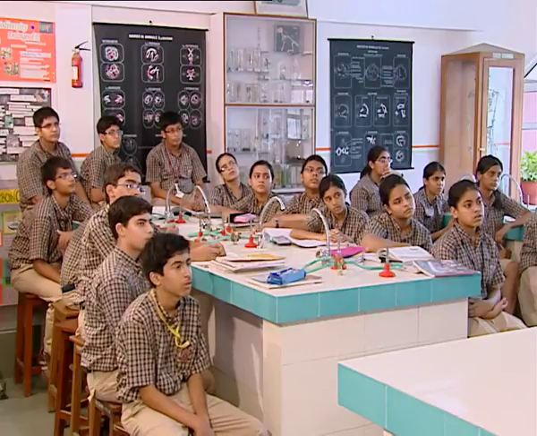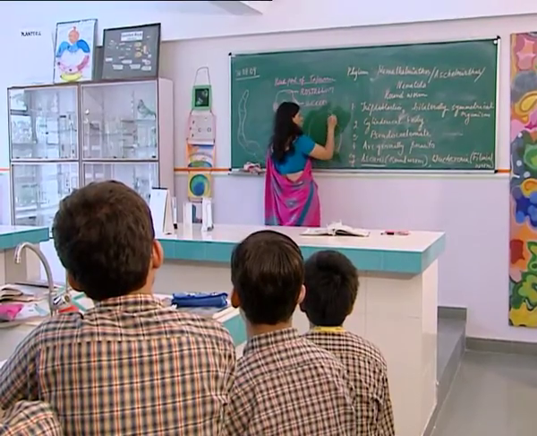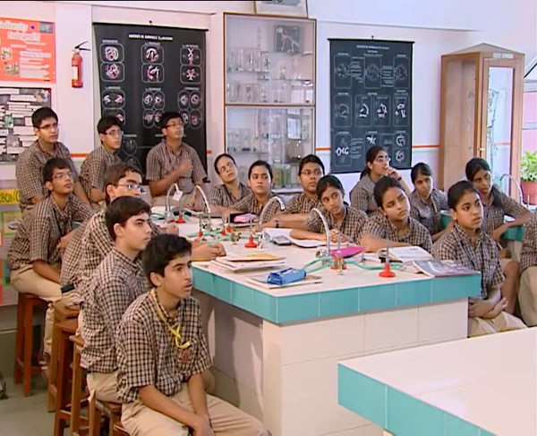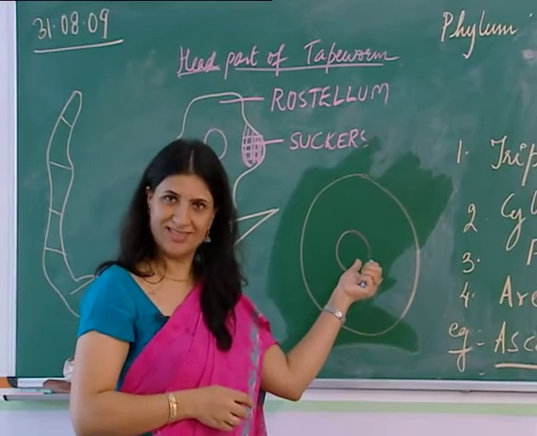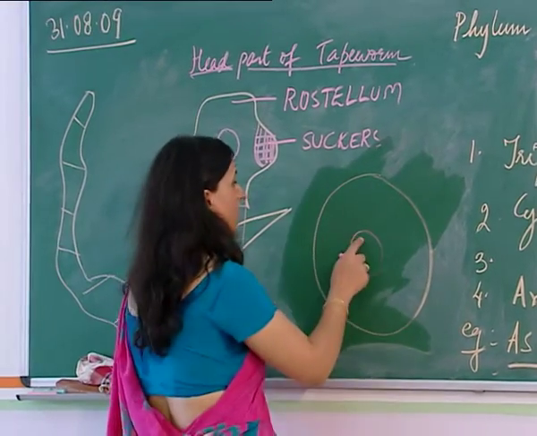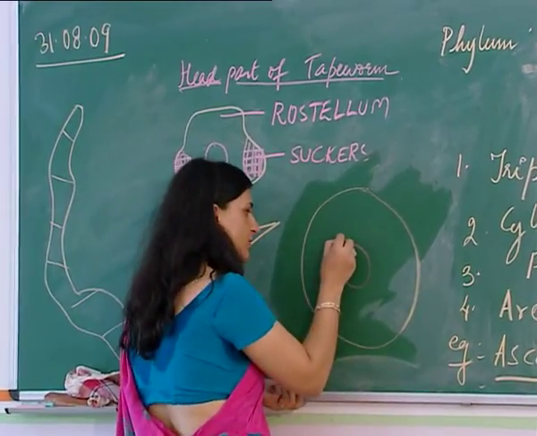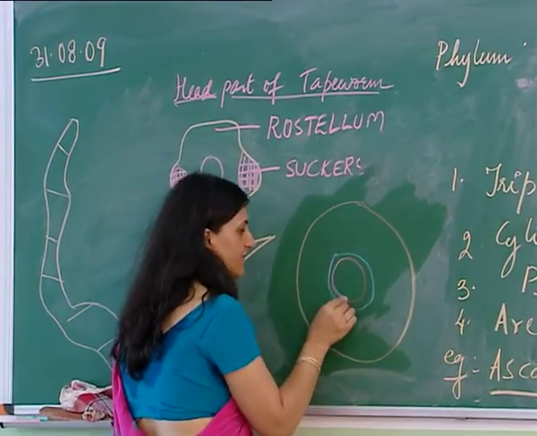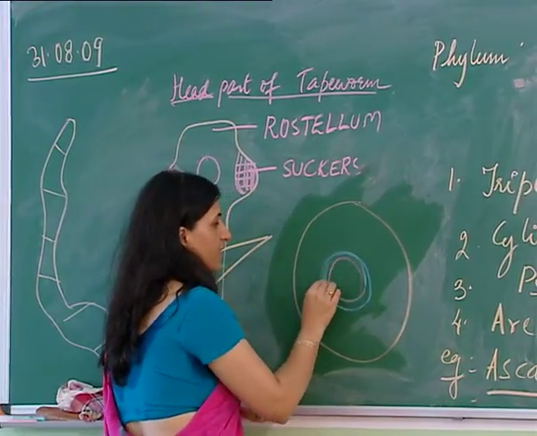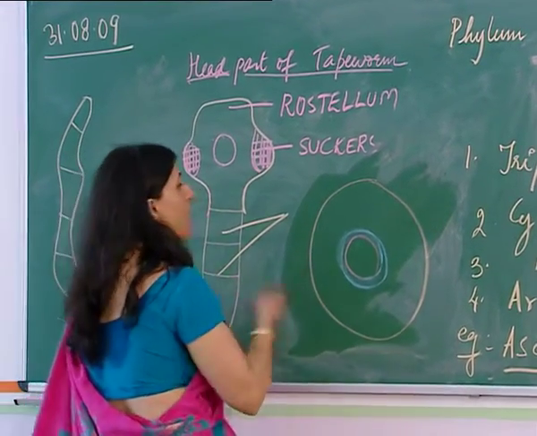See, when we are making a pseudocoelom, if this is the ectoderm, all right, and this is the body cavity that we are talking about, where all the body organs lie. Okay, this is the coelom or body cavity. Now, when this body cavity is not lined by mesoderm on all sides, it has endoderm. This is the endoderm. But when we are talking of mesoderm, it has only a few pouches.